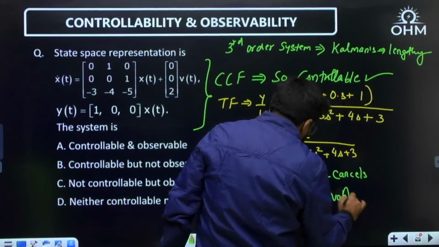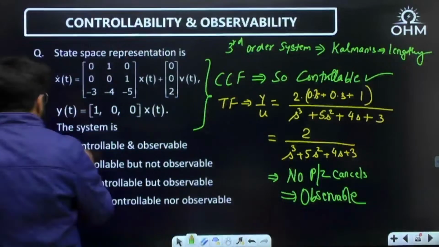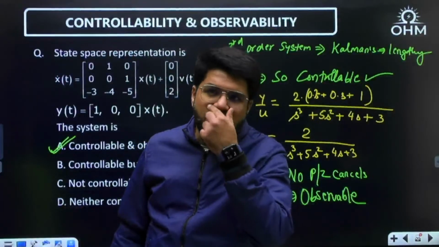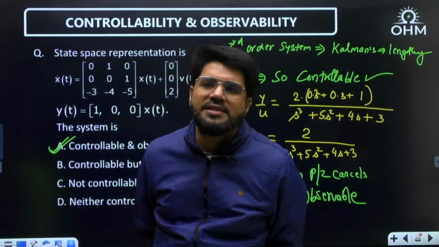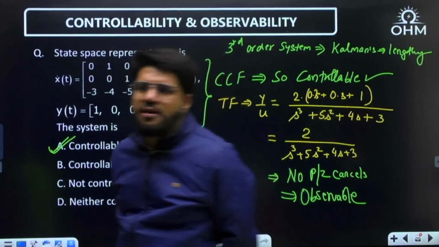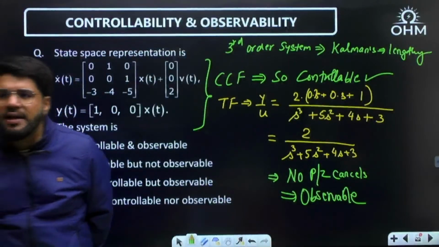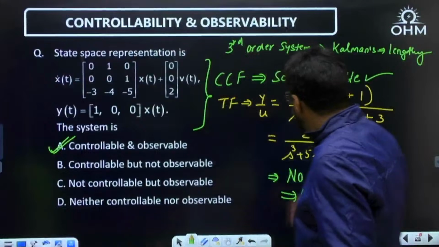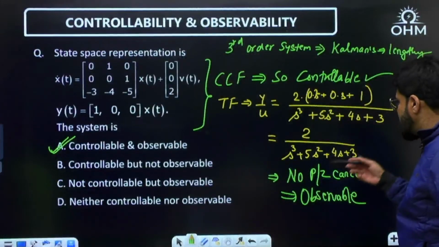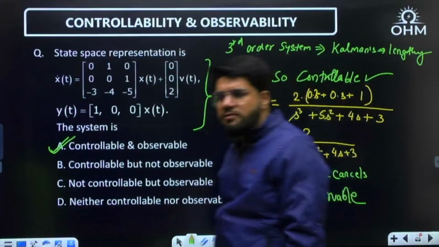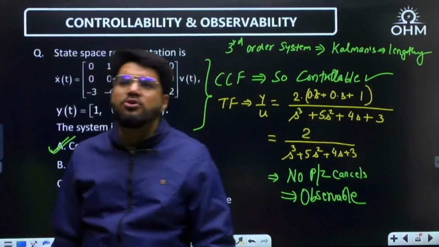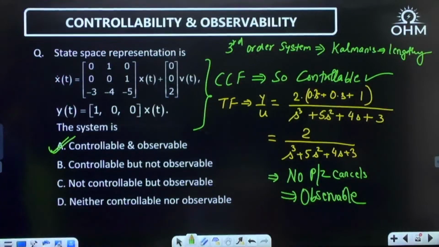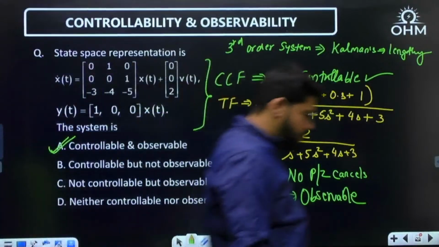Now dear, if you want, take your time and apply Kalman's. You will feel how much time it takes. But here you can save your time by these simple shortcuts. Yes, the correct answer is A. CCF, so controllable. No pole zero cancellation in the transfer function, so observable. Done, finished. Not only are you saving time, you are saving a substantial amount of time.